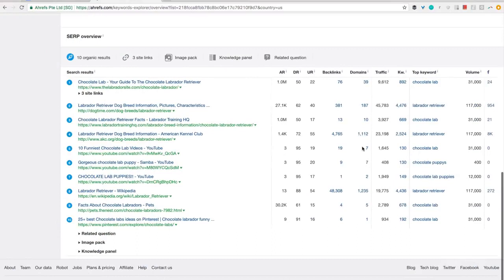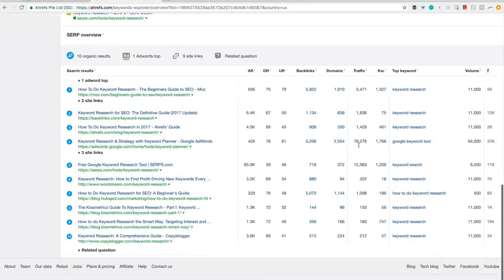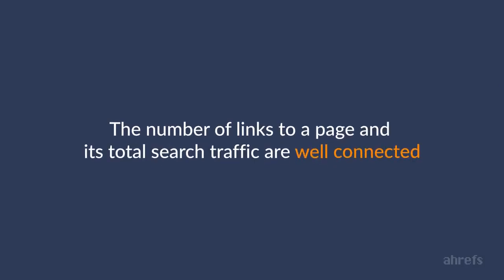And if you were attentive, you might have also noticed that these 3 pages with a ton of backlinks ranked for a ton of keywords and generated a ton of search traffic. We didn't study this at scale yet, but I'm pretty sure that the number of links to a page and its total search traffic are well connected. That is why I always look at the total number of the linking websites to the pages that I want to replicate on my own blog.